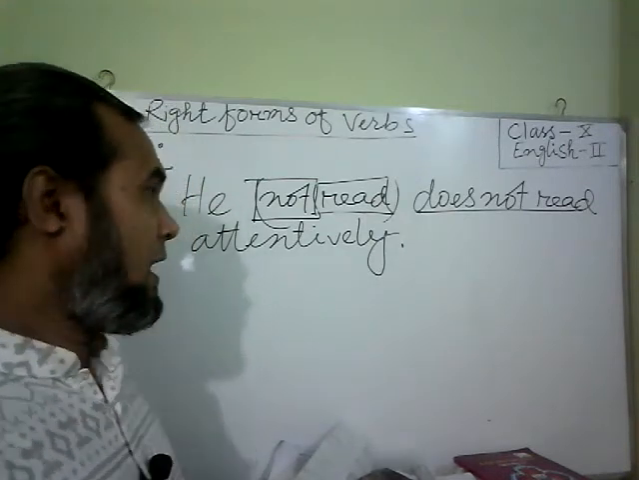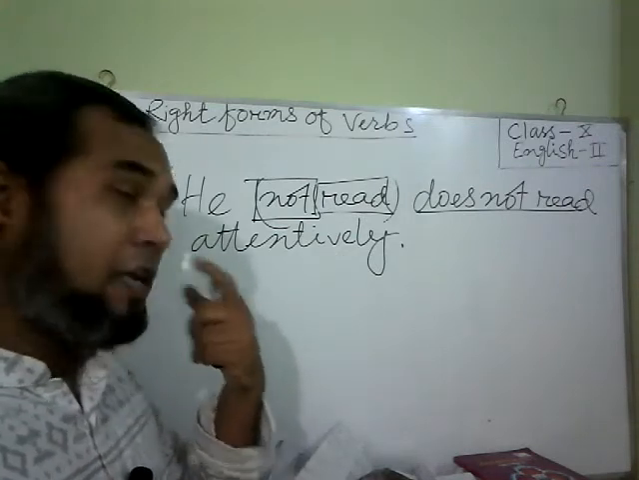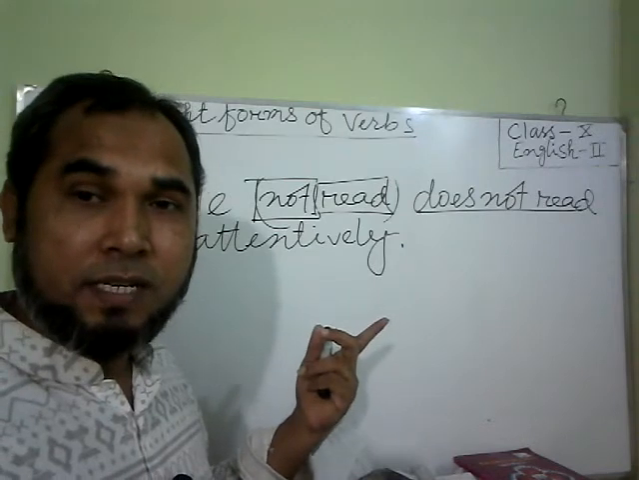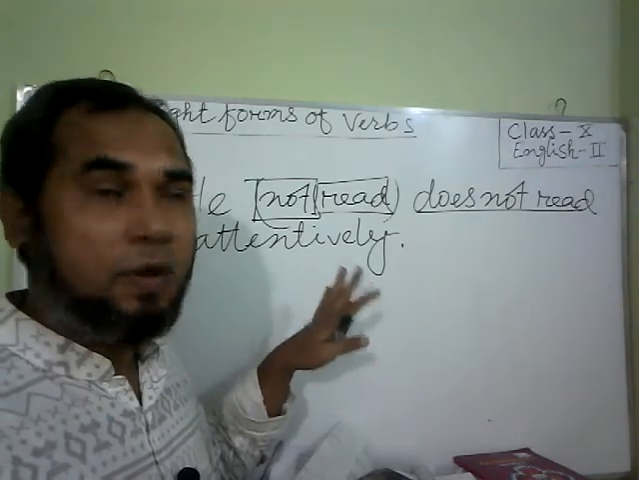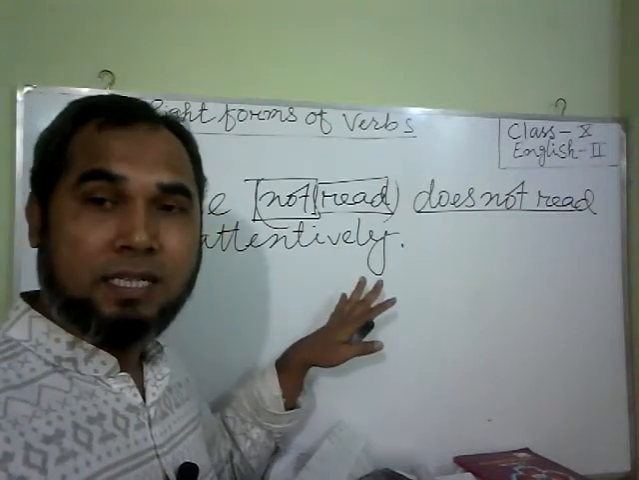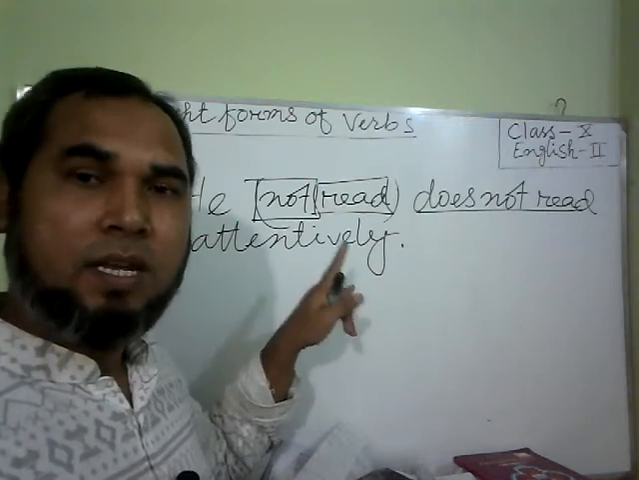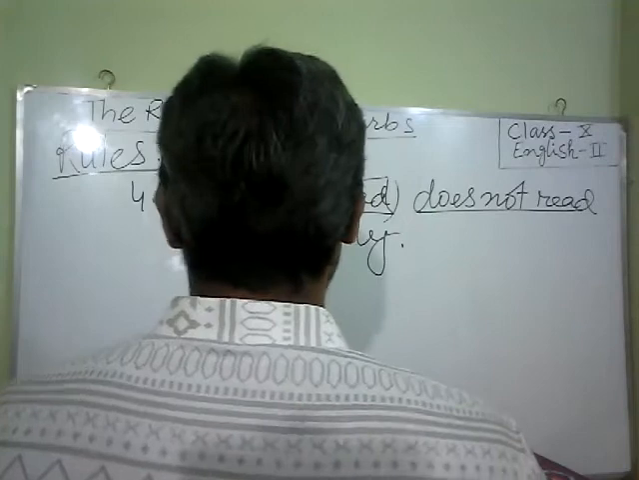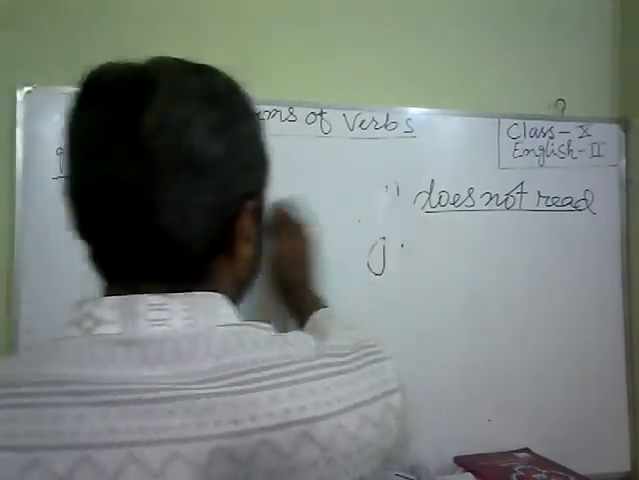Finally, we can say that if we have a main verb in a sentence, that is, we have no be verb in the sentence, and the sentence is in negative form, then you have to put do, does, did according to the tense of the sentence. Clear? We have given you an example here. Okay, let us move to the next rule.